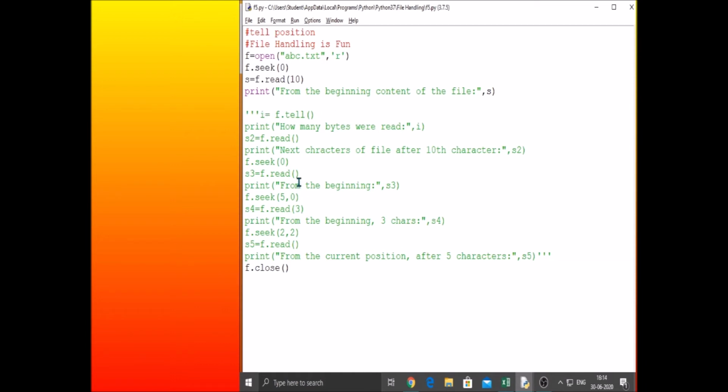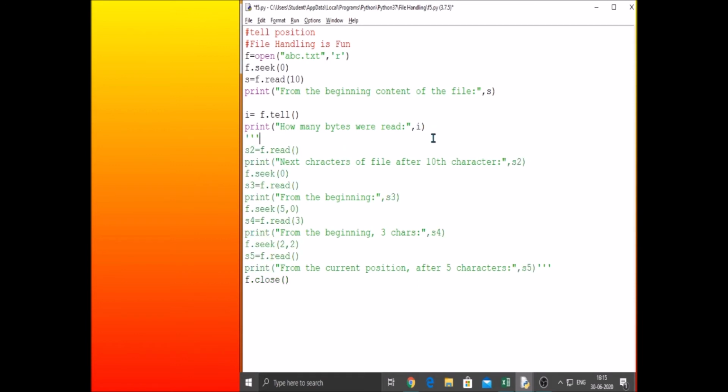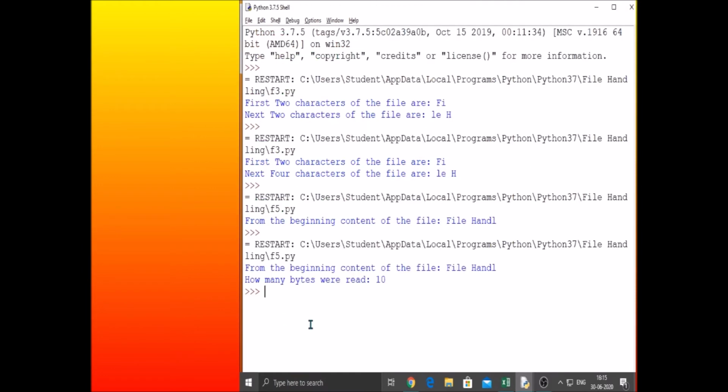Now, how do we know where the cursor is? By using the tell method. It will give you where the file pointer is. We read 10 characters now, so instead of counting one by one, see how many bytes were read: 10 bytes.